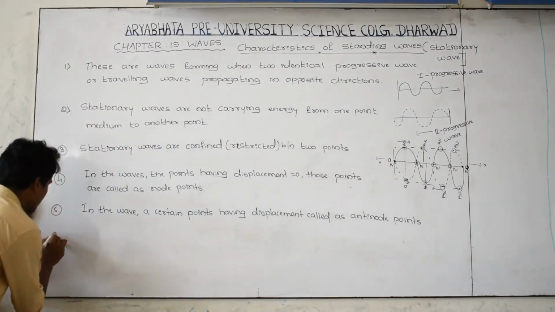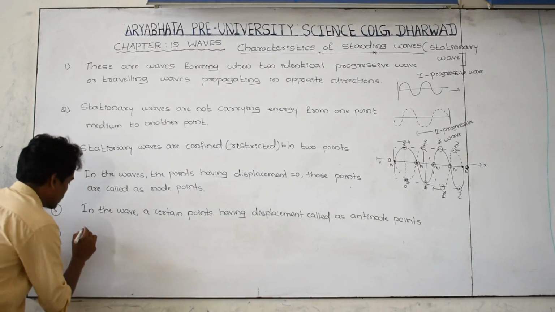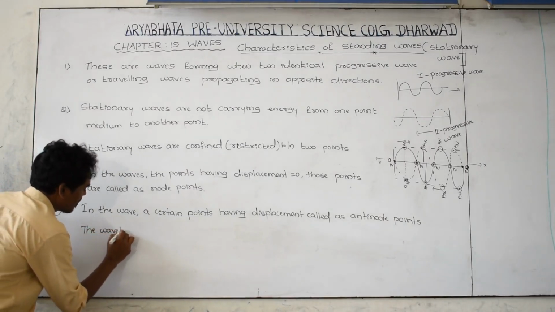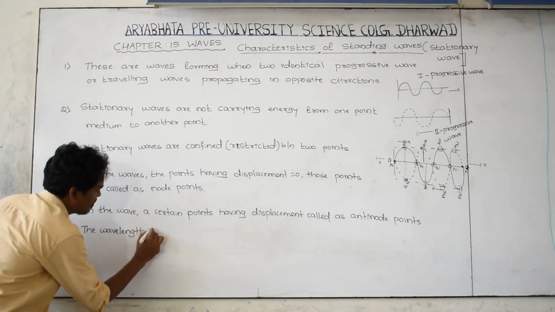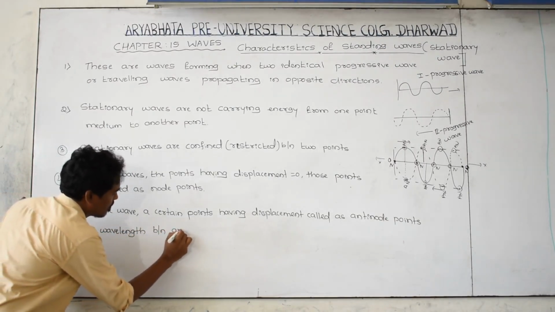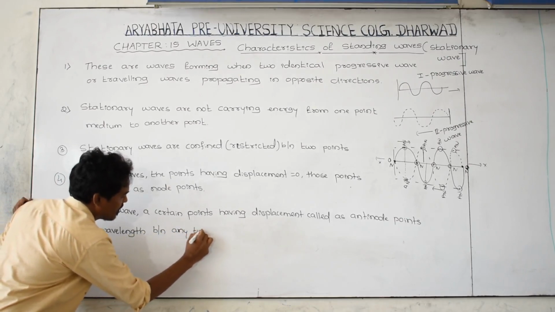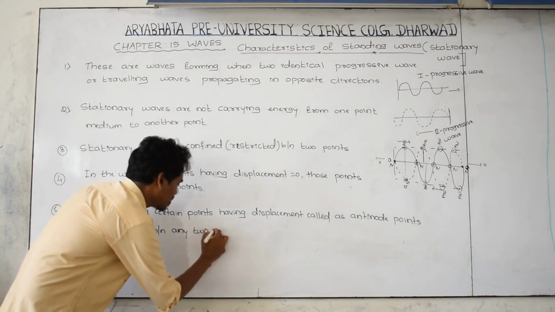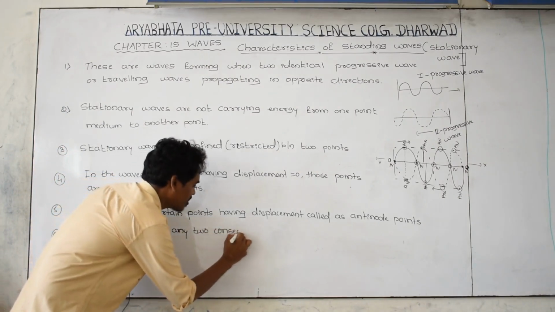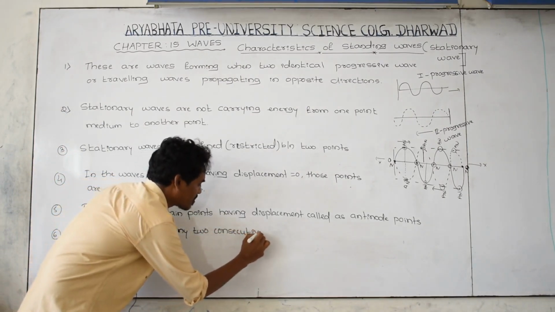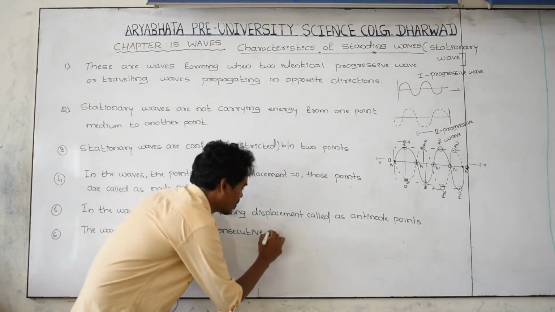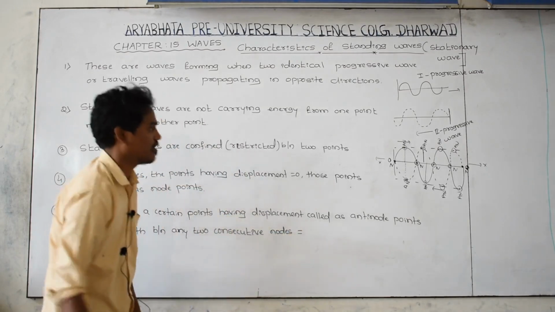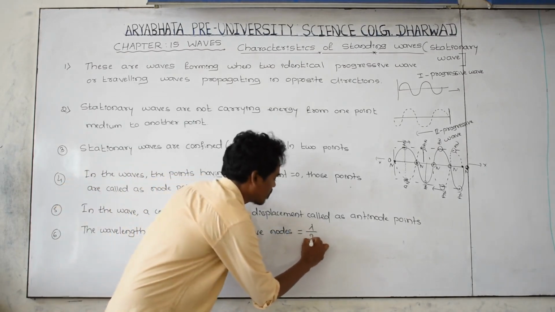And one more that is important: the wavelength between any two consecutive nodes, consecutive meaning one after the other, side by side, is equal to lambda divided by 2.